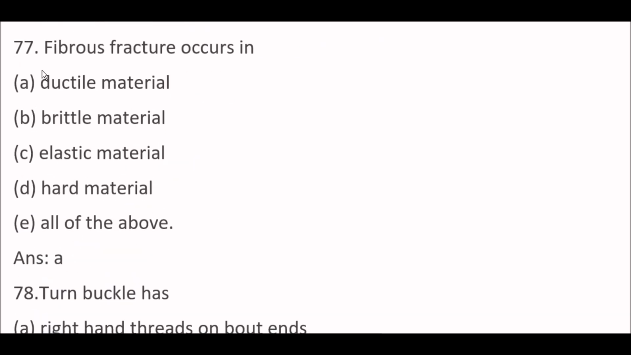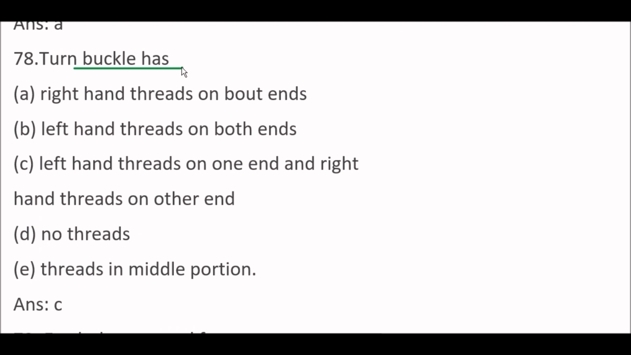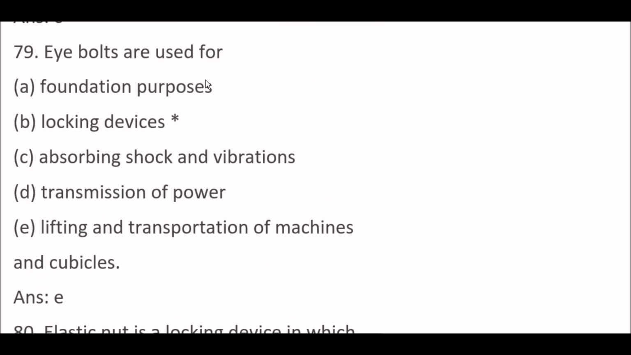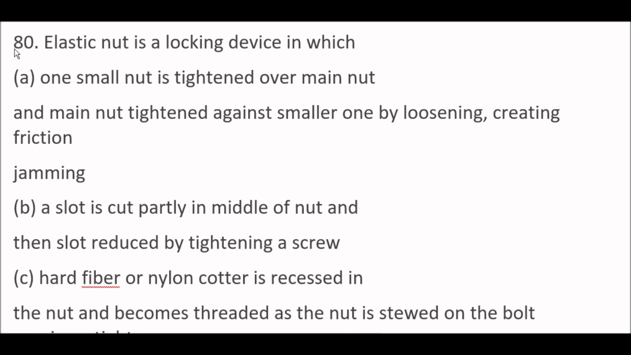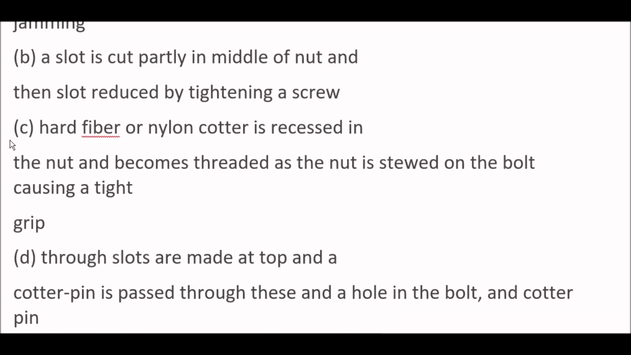Next question. Fibrous fracture occurs in option A, ductile material. Next question. Turnbuckle has option C, left hand threads on one end and right hand thread on other end. Next question. Eye bolts are used for option E, lifting and transportation of machines and cubicles. Okay. Next question. Elastic nut is a locking device in which option C, hard fiber or nylon collar is recessed in the nut and becomes threaded as the nut is screwed on the bolt, causing a tight grip.